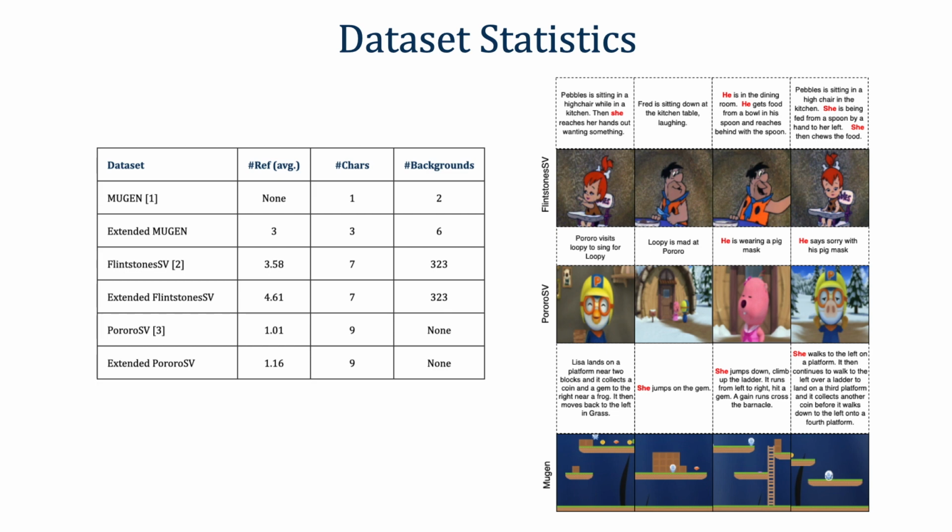We construct stories of 4 frames and corresponding text, ensuring consistent co-referencing in the story. For the Mugen dataset, we introduce 2 additional characters with 4 additional backgrounds. For Flintstones SV and Pororo SV, we reference characters by pronouns to generate a more natural story.